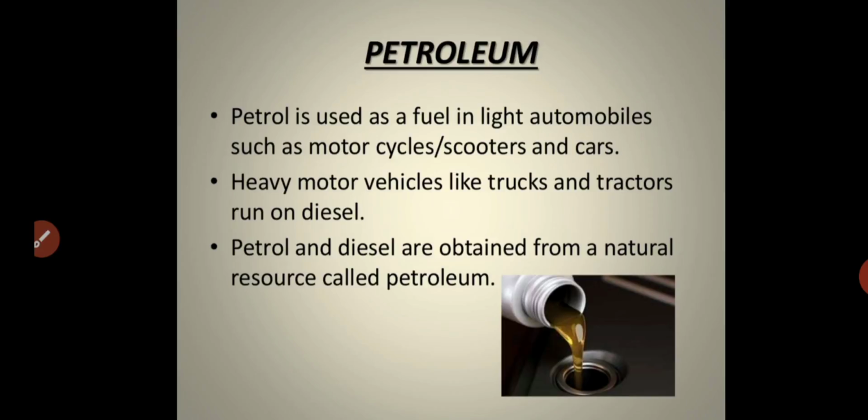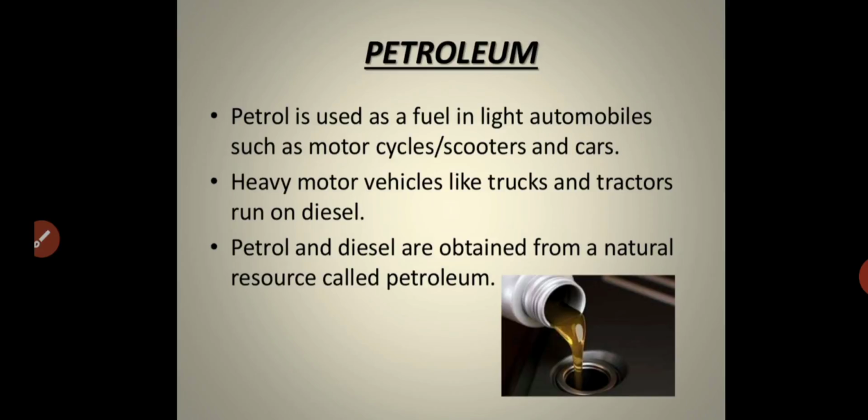Petroleum is a mixture of many substances like petrol, diesel, kerosene, lubricating oil, some LPG, and some other substances. Petroleum is also a non-renewable natural resource because it takes billions of years to form, and petroleum and its products are not continuously available for us. In future it will be exhausted. Because of this reason, petroleum is a non-renewable natural resource.